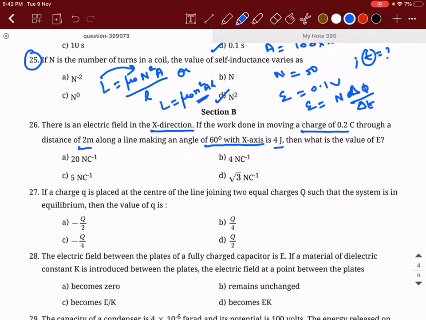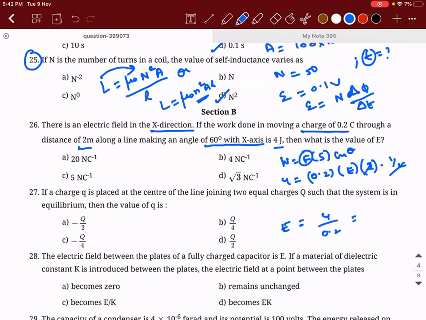There is an electric field in x direction. If the work done in moving a charge of 0.2 coulomb through a distance of 2 meters along the line making an angle 60 degree with the x-axis is 4 joules. So what is the formula for work done? Work done is equal to force into displacement into cos theta. So 4 joules is done. What is the formula for F? F is equal to Q into E. So 0.2 into E. And what is the displacement that has occurred? 2 into cos 60, which is half. This and this will get cancelled. So E will be equal to 4 divided by 0.2, or 40 divided by 2. Answer is 20.